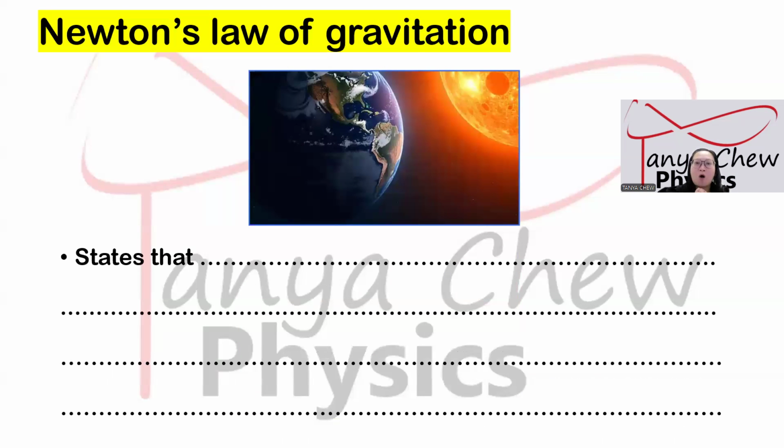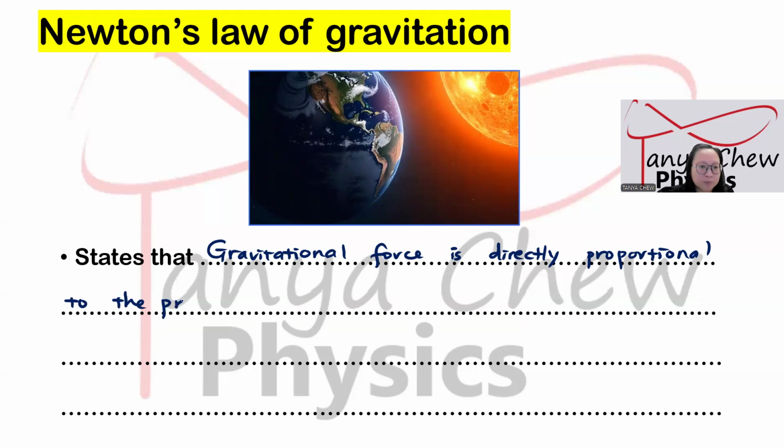So Newton's law of gravitation states that the gravitational force between the sun and the earth is directly proportional to the product of two masses.